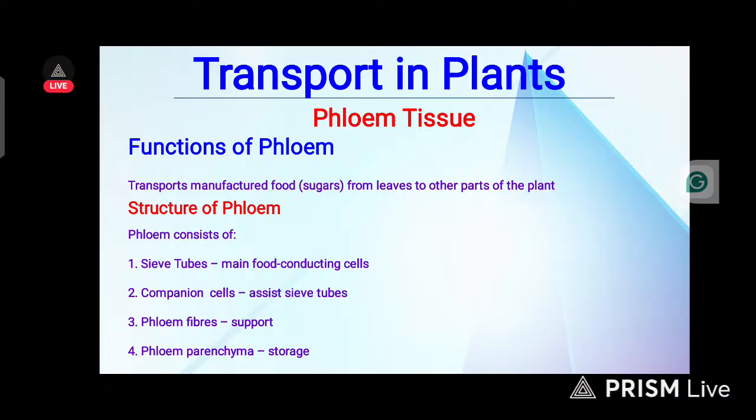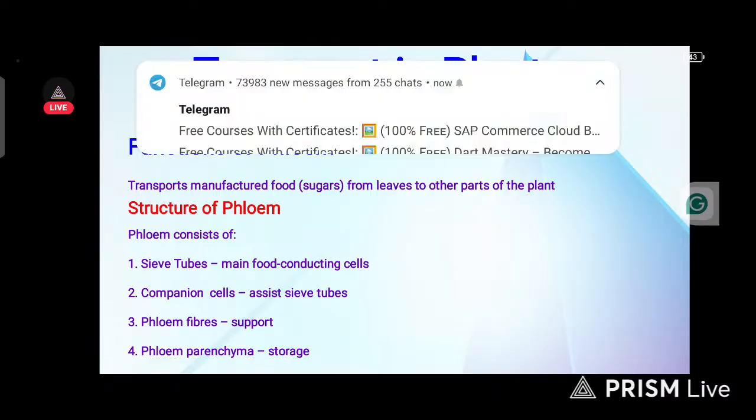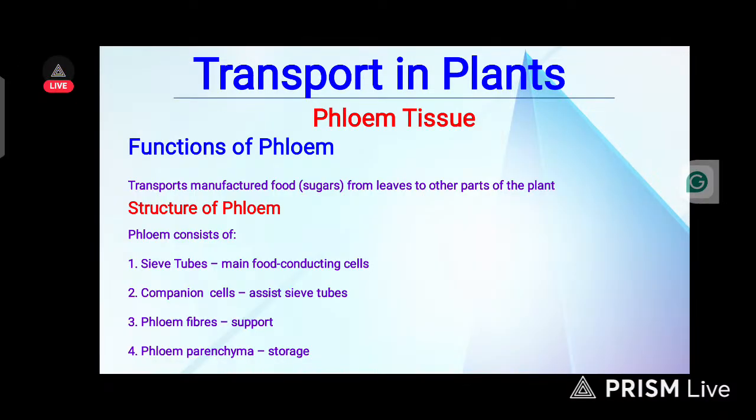The third one is phloem fibers. This one helps in supporting the plant. Phloem fibers help in supporting the plant. While the fourth one is phloem parenchyma, which helps in storage. This one also helps in storage of food.